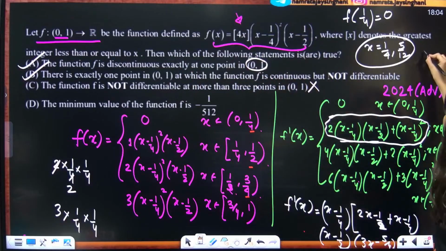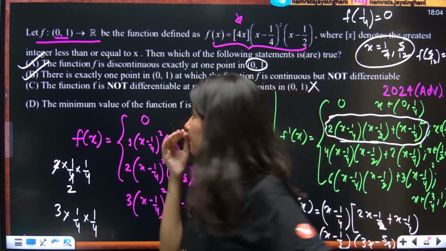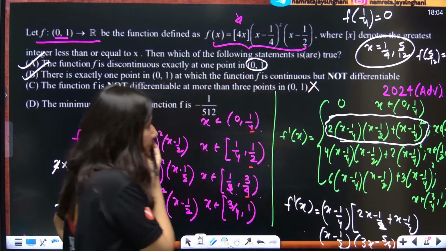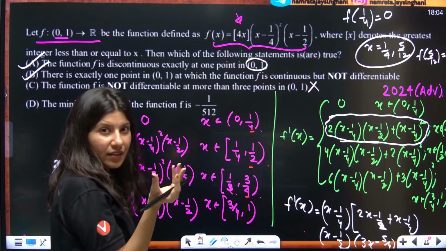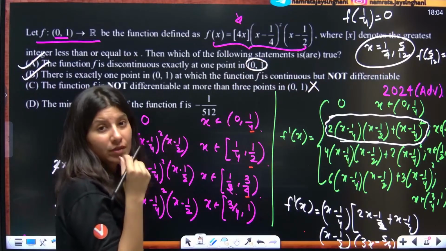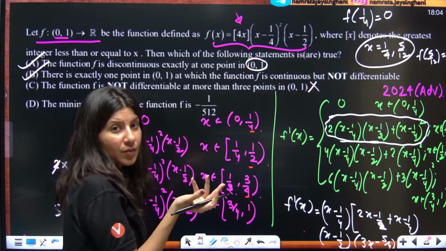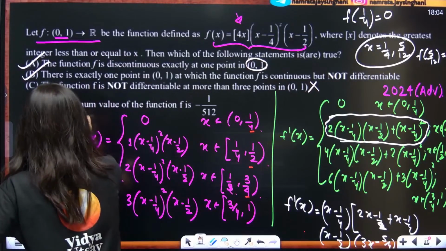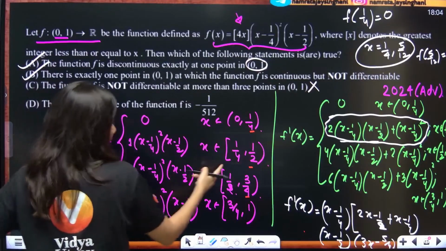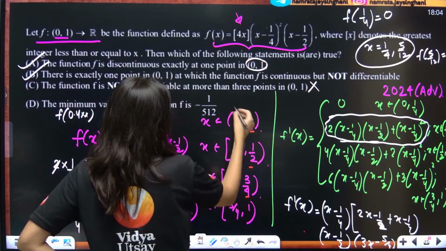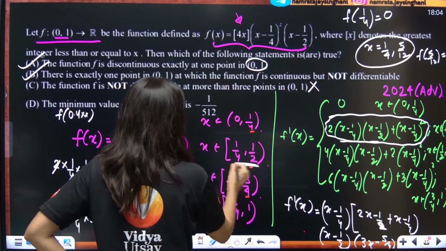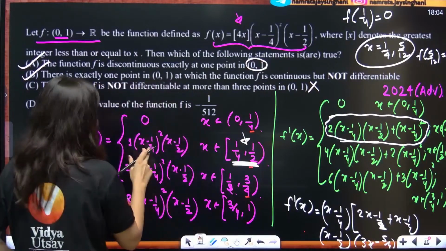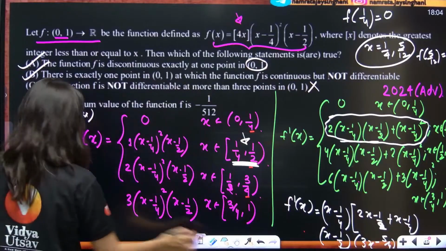Now, f of 5 by 12. 5 by 12, where to put? Where is the value? See. 5 by 12 is actually, 12 4s are 48, right? 12 4s are 48, 0.4. So, 5 by 12 is 0.4. Where to put 0.4? So, this is 0 to 0.25, 0.25 to 0.5. So, I think 0.4 will lie between these two. So, just put 5 by 12 over here, okay?